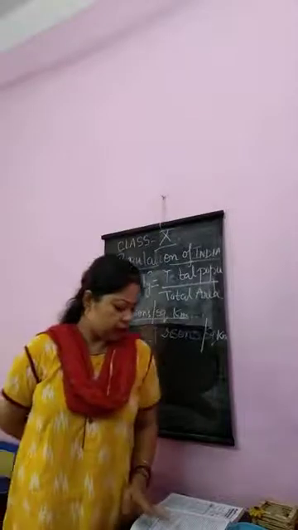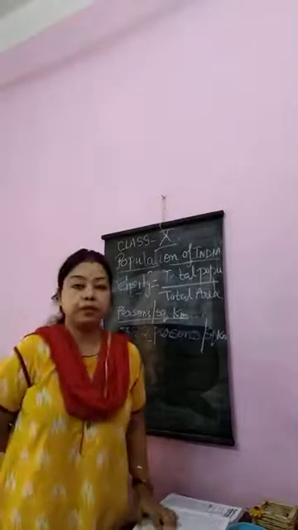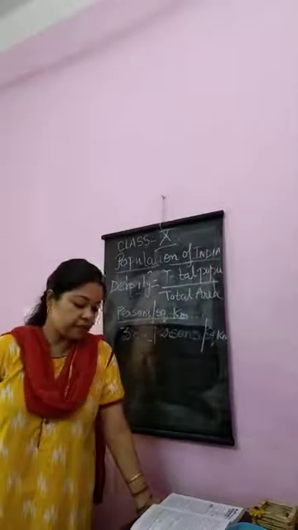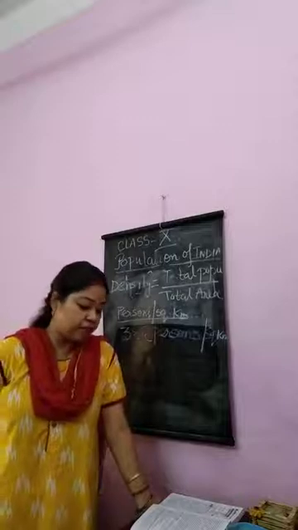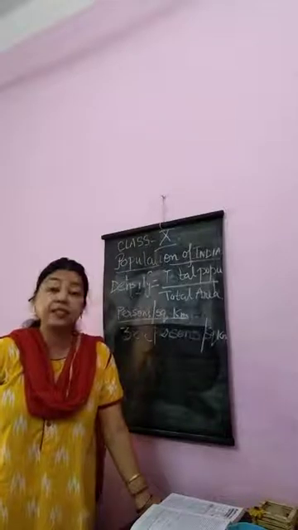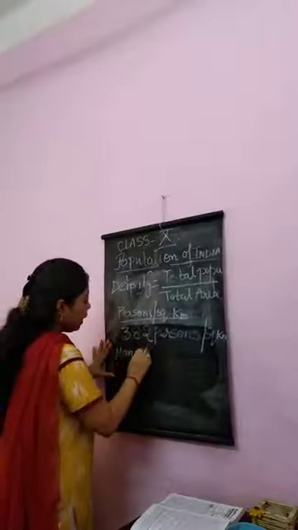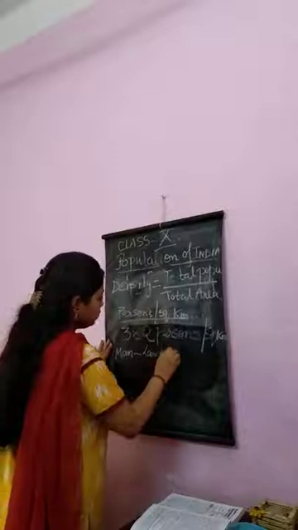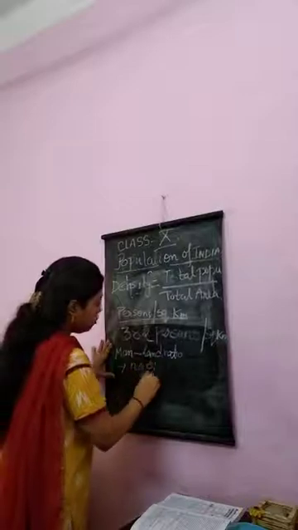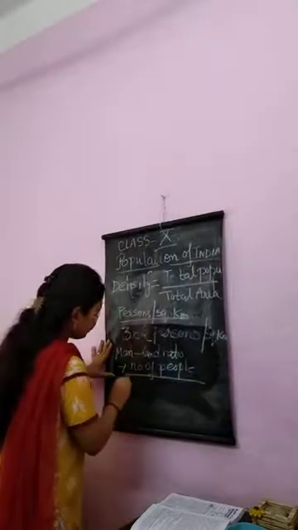Next, along with density of population, there is the man-land ratio, which is not mentioned in your book. It is not mentioned but may come, so I am explaining this. What is man-land ratio? Man-land ratio is a ratio of the number of people and the carrying capacity of the land. Number of people by carrying capacity.